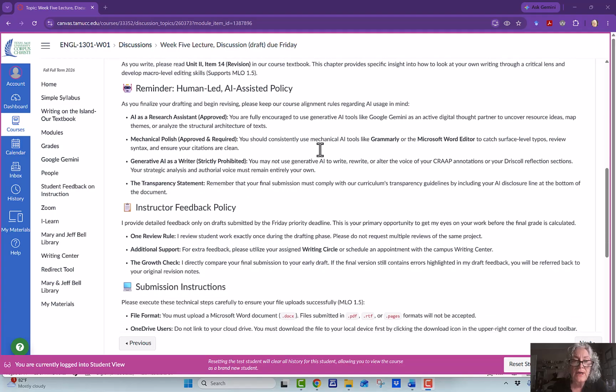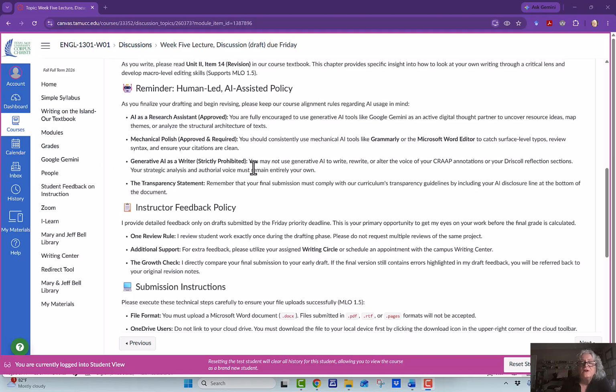Reminder again of our AI use policy. Of course, you can use AI as a research tool. Well, we've already done that. Mechanical polish: yes. You need to send your work through an AI tool like Grammarly, which I believe at this time you'll have available free in the university, and it may be just on university computers. I'm not sure at this time. Word editor feature: yes, you have that available. It's built into Word. If you don't know how to use the editor feature, there is a link on our course information to a video that shows you how to do that.